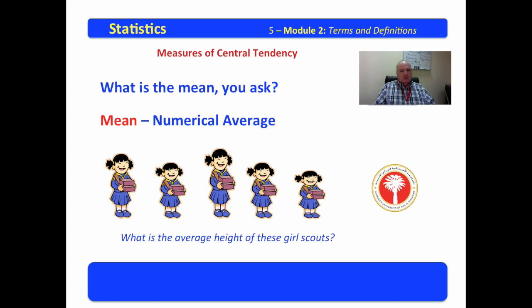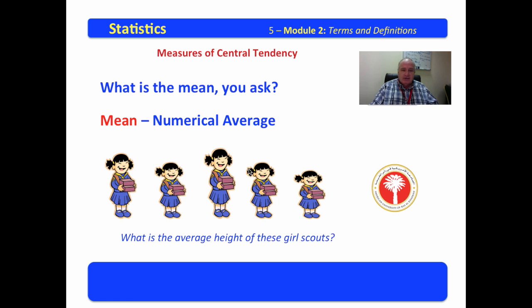Now, let's see if we can explain that to you. A numerical average. What is the average height of these Girl Scouts? Have you ever noticed that they use little Girl Scouts, little brownies, to sell Girl Scout cookies, and old guys, when the little kids come up and say, Dr. Rusty, would you buy some Girl Scout cookies for me? How could you ever say no? It's a very clever marketing device.